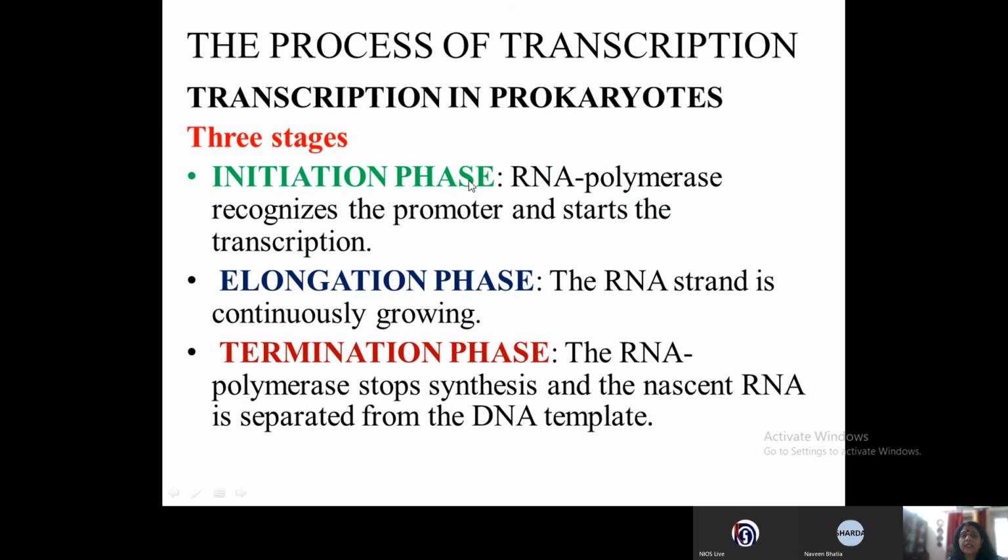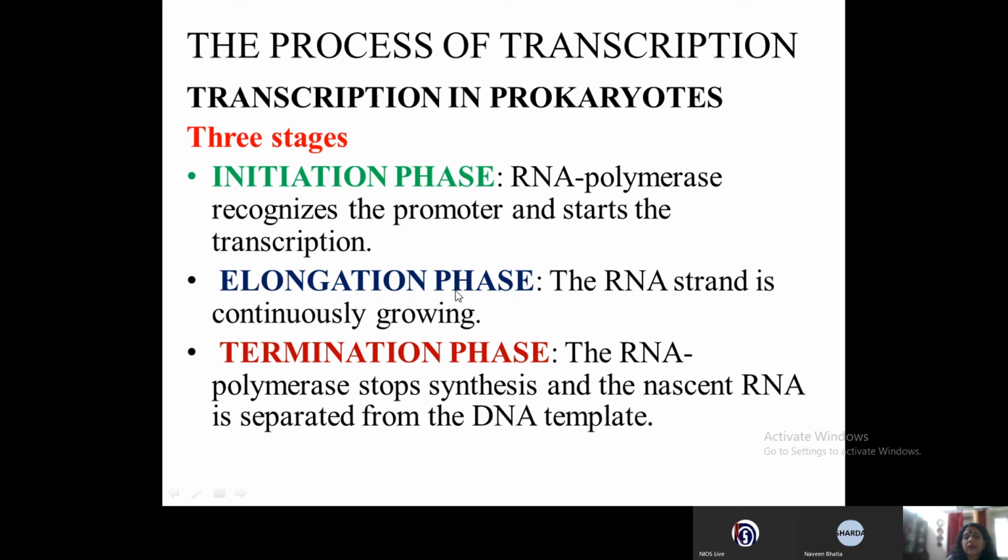The first one is the initiation phase, then the elongation phase and the termination phase. Now, what happens in the initiation phase? As you must have presumed, the RNA polymerase recognizes the promoter genes, connects there and starts the transcription. So, this is called the initiation phase.